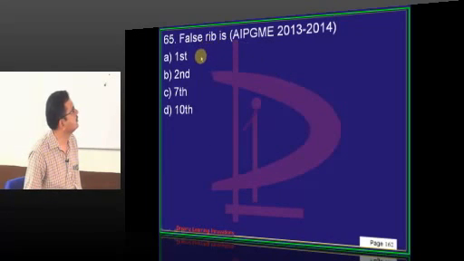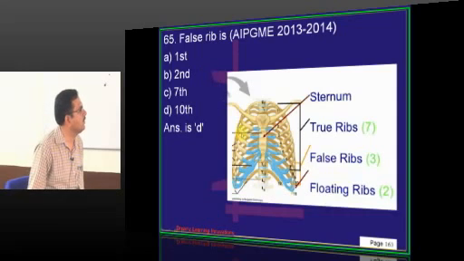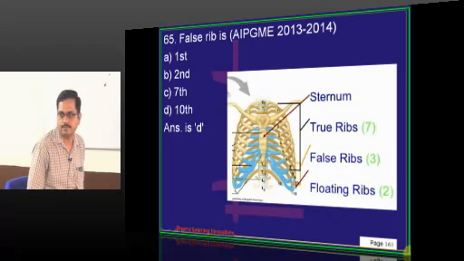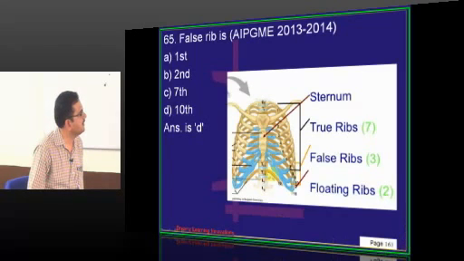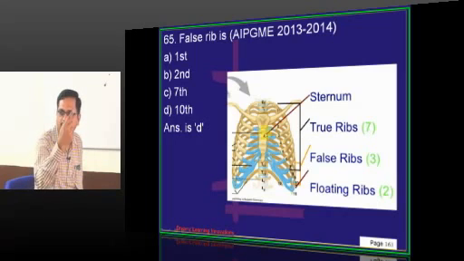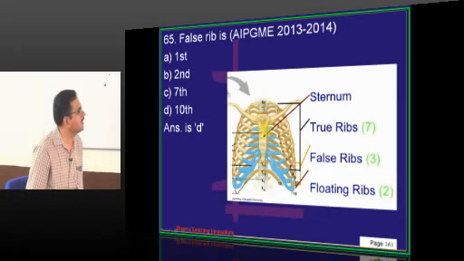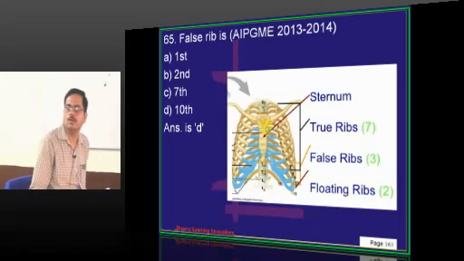False ribs. So now you can see true ribs and false ribs. Ribs posteriorly articulate with the vertebra, and anteriorly they articulate with the sternum. Like that, the upper 7 ribs posteriorly articulate with the vertebra, anteriorly they articulate with the sternum. Such ribs are called true ribs, vertebrosternal ribs.